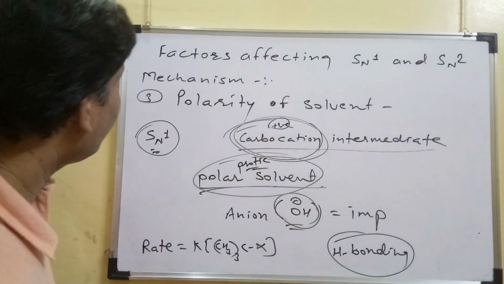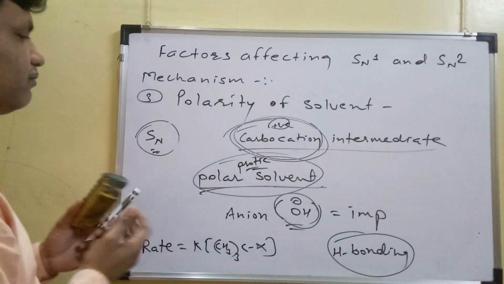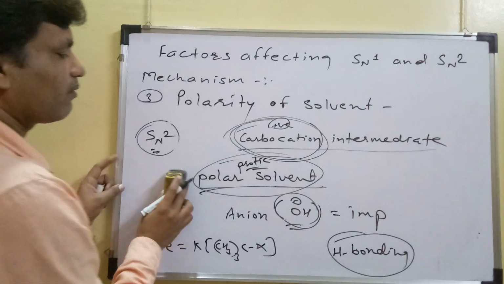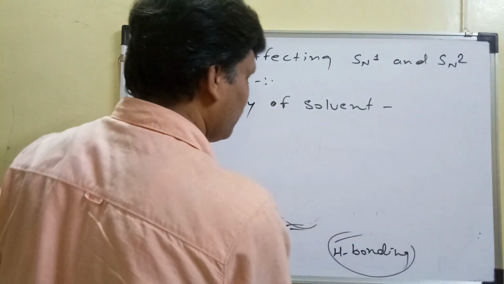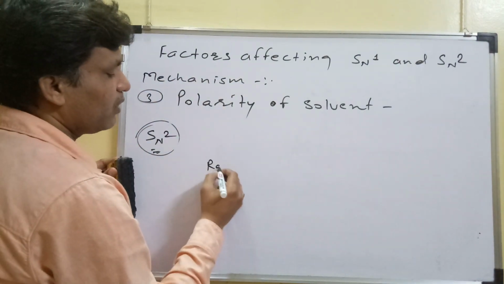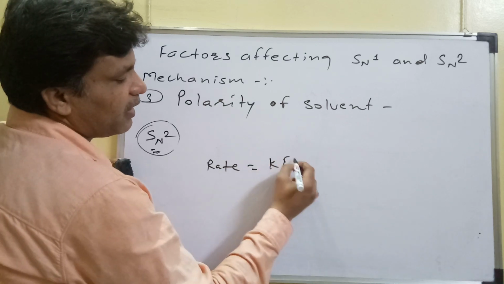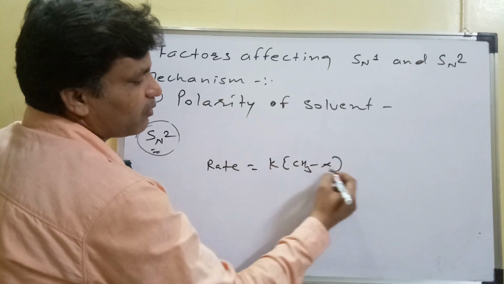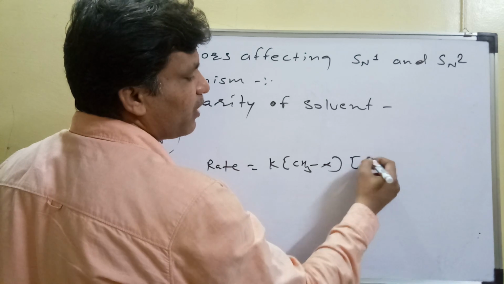Whereas in case of SN2 reactions, you know that the rate equation is K, CH3X molar concentration and molar concentration of OH minus.